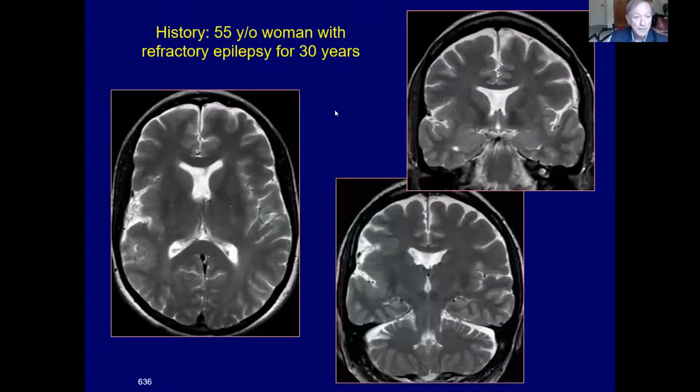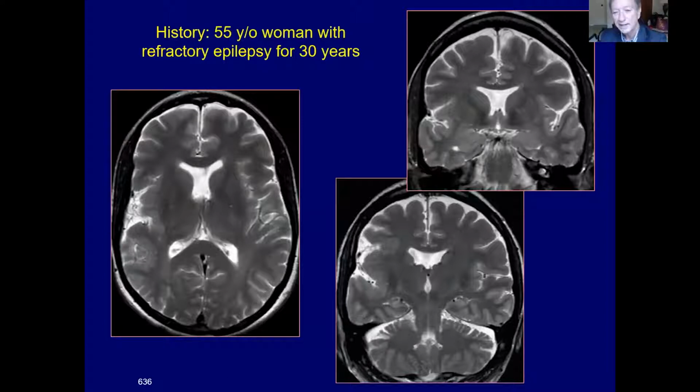This woman had refractory epilepsy for 30 years. On the T2 weighted images, the sylvian fissure on the right side is open, and it is lined by very thick abnormal cortex. And that abnormal cortex extends into the temporal lobe. On the coronal views, again, that open sylvian fissure and the very thickened aberrant cortex, lining the insular cortex, and then extending into the superior temporal lobe.